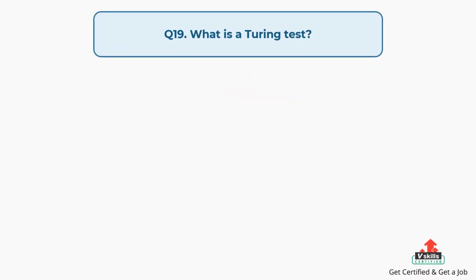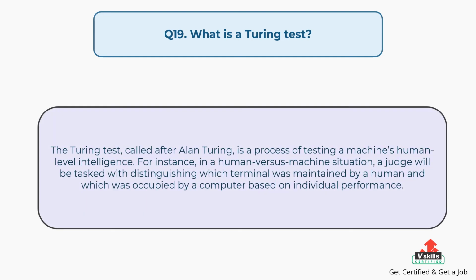Question number 19. What is a Turing test? The answer is: the Turing test, called after Alan Turing, is a process of testing a machine's human-level intelligence. For instance, in a human versus machine situation, a judge will be tasked with distinguishing which terminal was maintained by a human and which was occupied by a computer based on individual performance.